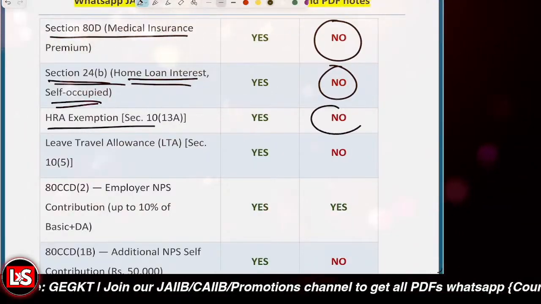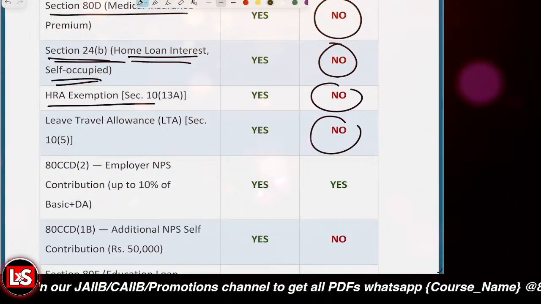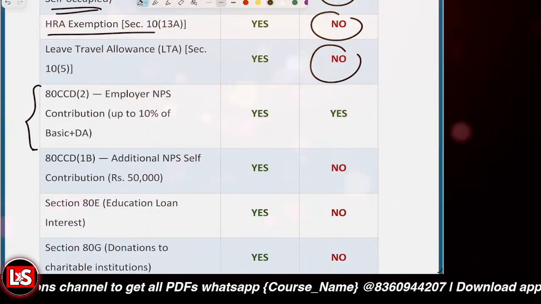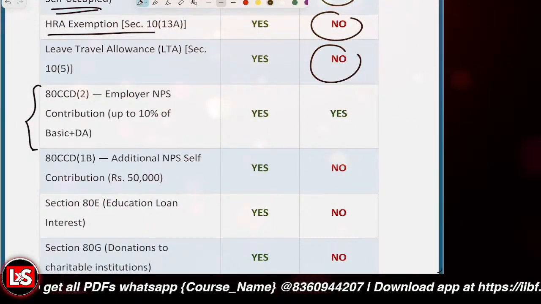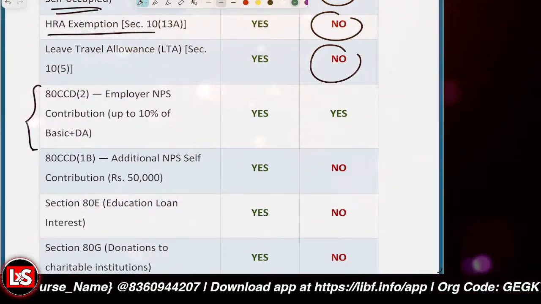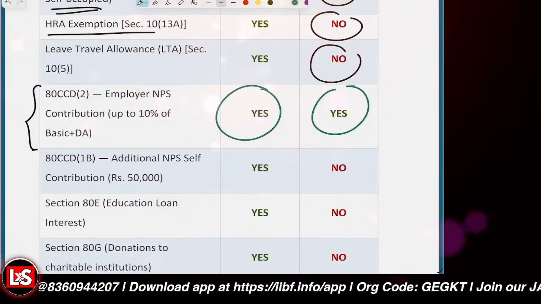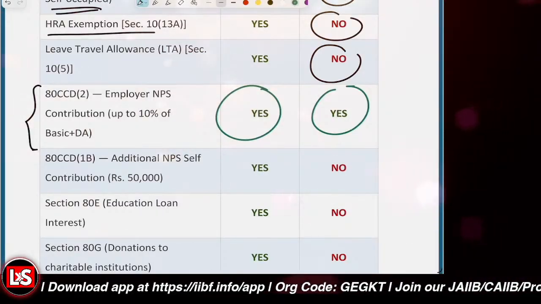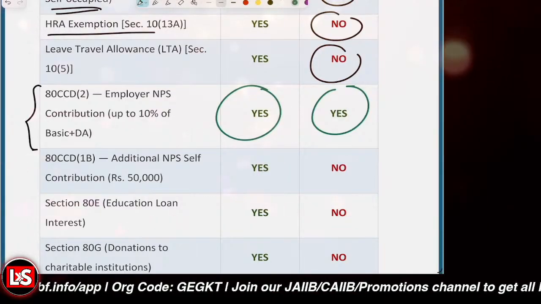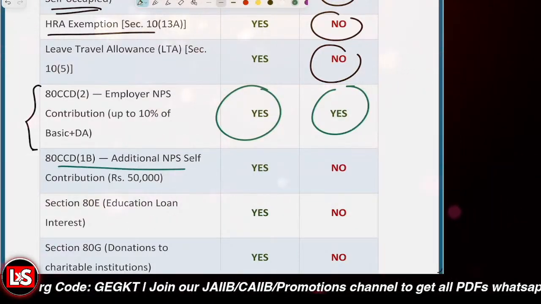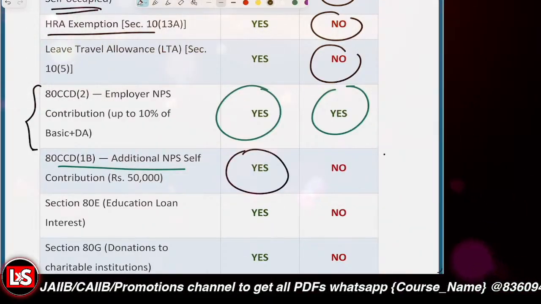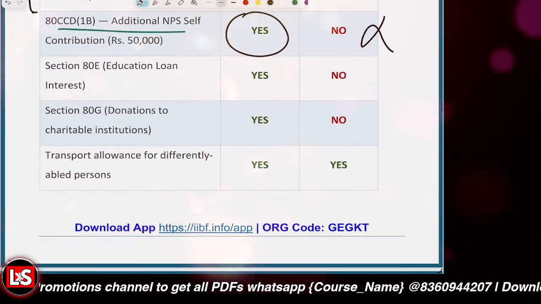HRA exemption is not allowed, LTA is not allowed, but the 80CCD(2) benefit is available. The benefit of 80CCD(2), that's the employer NPS contribution benefit, is available, right? So that is one part which is available. Further, if we talk about 80CCD(1B), that's related to the additional NPS amount. If you add to the NPS, that was allowed up to rupees 50,000. That is allowed in the old tax regime, but not in the new tax regime.